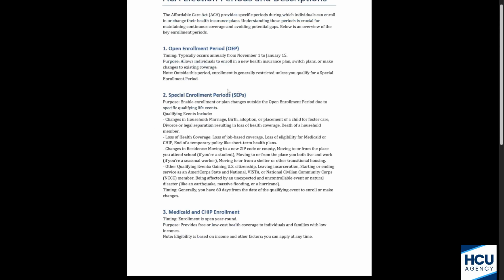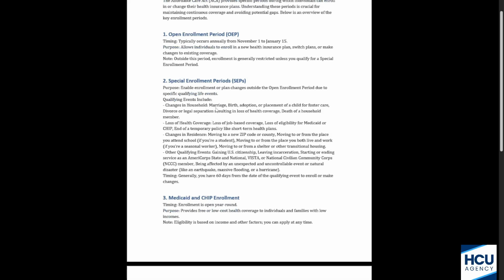Now, the next thing is the special enrollment periods. Now here, this is going to be important because this is when you're going to be able to find opportunities to enroll folks into plans outside of that open enrollment period. So if there's a change in the household, and this can be pretty much anything, marriage and birth are the main ones, but if they adopt, foster care stuff, or they divorce or separate, or if someone passes away, that does open up an enrollment period where they can change plans. If they lose their health coverage for any reason, if it's an employer group plan, Medicare, Medicaid, whatever the case is, if they lose their coverage, then they can go ahead and enroll.